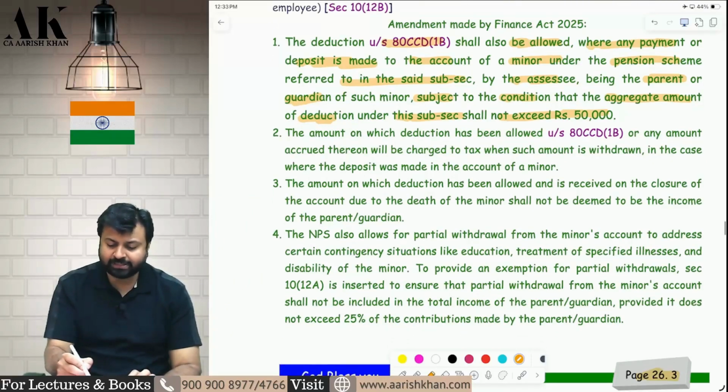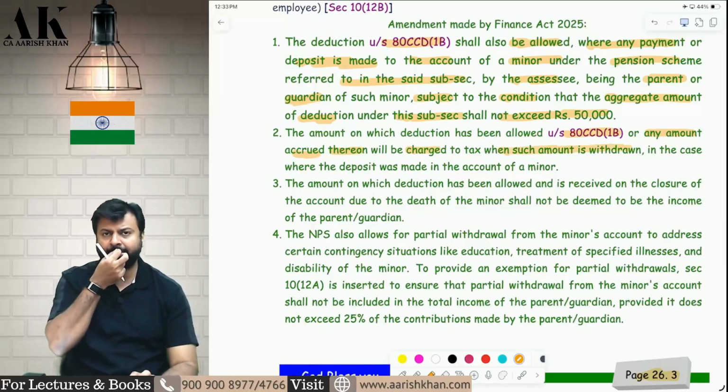The amount on which deduction has been allowed under 80CCD subsection 1B or any amount accrued thereon will be charged to tax when such amount is withdrawn. Whenever you will withdraw, it will be charged to tax.